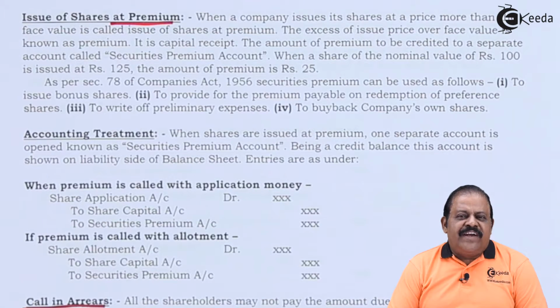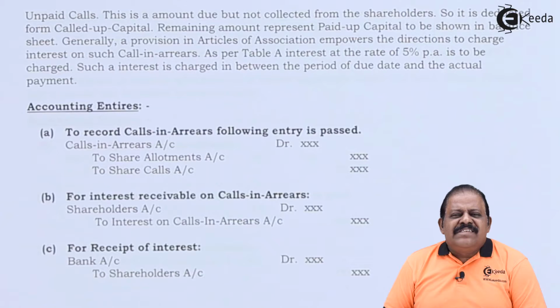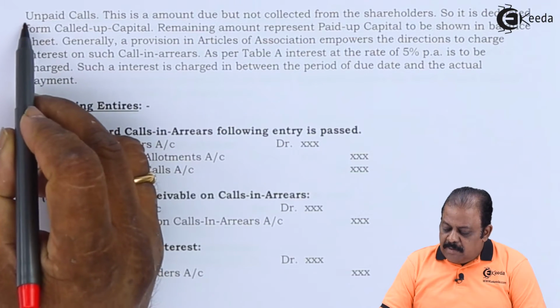Once shares are forfeited, the company can again issue them, which is called reissue of shares. If any discount is given on reissue of shares, for writing off that discount the company can use the balance of the share forfeiture account. Once forfeited shares are reissued, if any balance is there in the share forfeiture account, it is transferred to capital reserve. Calls in arrears are also called unpaid calls.